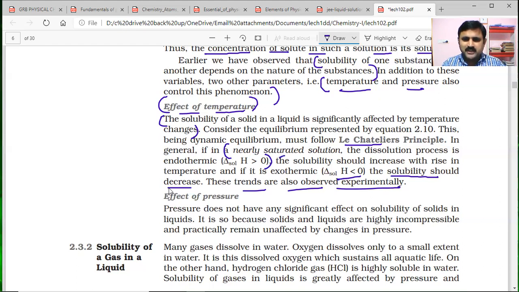And next, the solubility should increase with a rise in temperature. One more point here: if you want to prepare a solution with more and more solute than the maximum amount we expected, then what will happen? Thermodynamically that process is said to be exothermic, delta H is less than 0, and the solubility should decrease in that case. That means the solubility should increase with a rise in temperature if it is endothermic, and if it is exothermic, the solubility should decrease. Okay, so these trends are also observed experimentally.